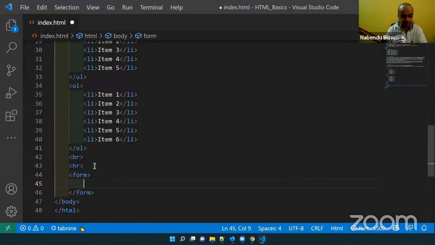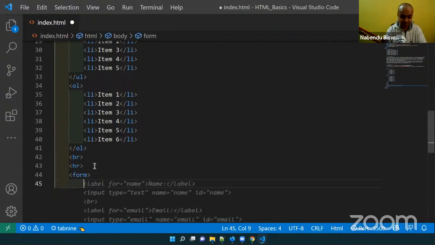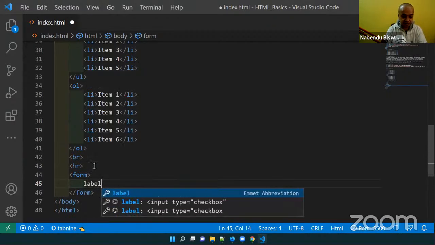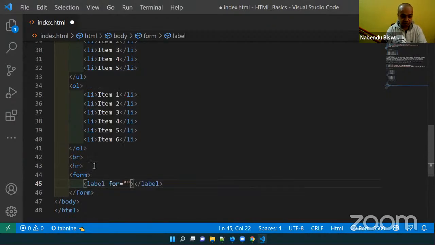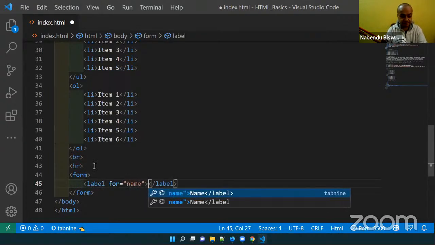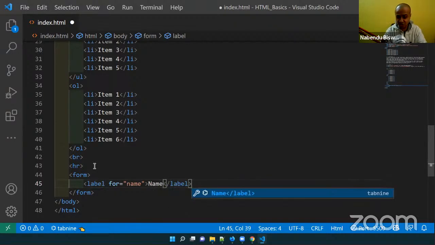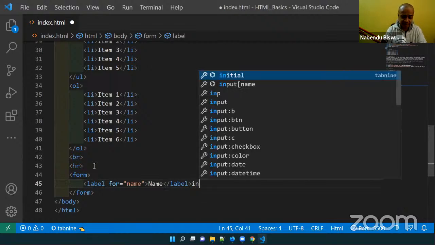And then in a form, we have this label and the input. So label and the input. For the label, the for tag we can take maybe for name. So labels are not that important, but generally it's the industry standard. The label is used with the input, but it is not required. But the main tag is the input tag.